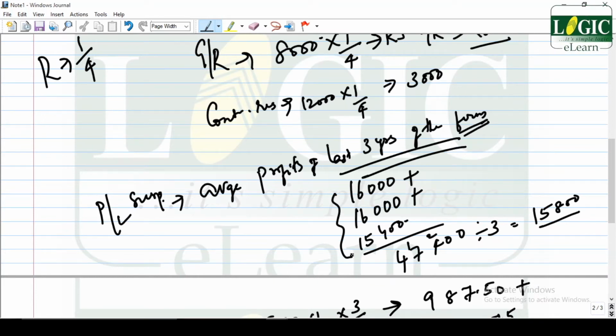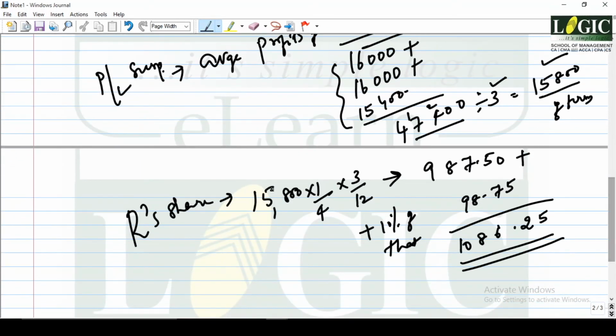I repeat once more: average profits of the last 3 years of the firm, the total divided by 3, you get 15,800. This is of the firm. Now the dead man's share: 15,800 into 1 by 4, his share of profit, into the number of months he lived. The last balance sheet date is 31st March 2011, as stated just above the balance sheet.